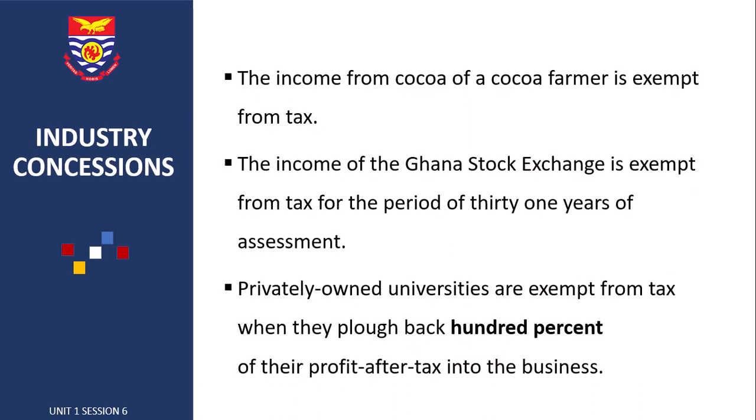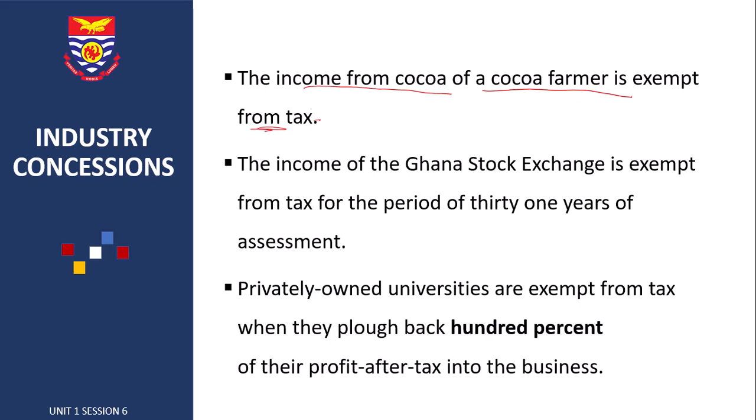Then the income from cocoa of a cocoa farmer is exempt from tax. Please look at the wording. They are not saying that the income of a cocoa farmer is exempt from tax, no, but rather the income from cocoa of a cocoa farmer is exempt from tax. So please don't get confused. Sometimes in our objectives, they play around with these words to confuse students.